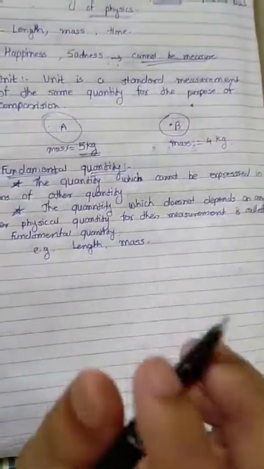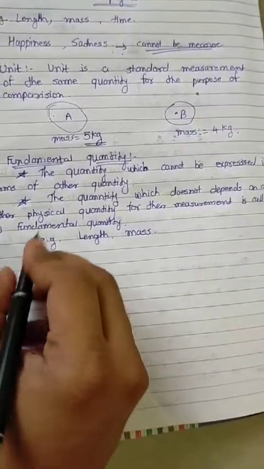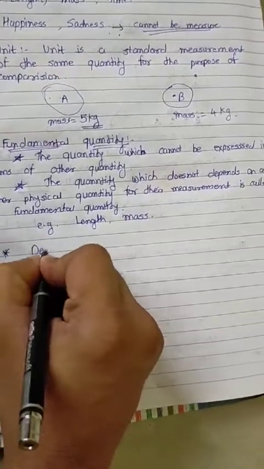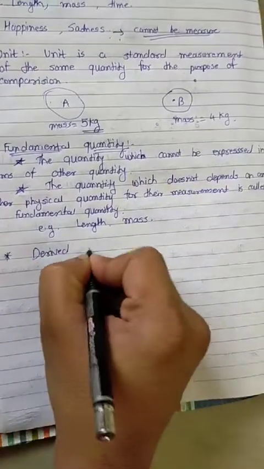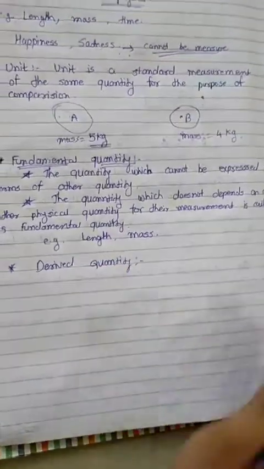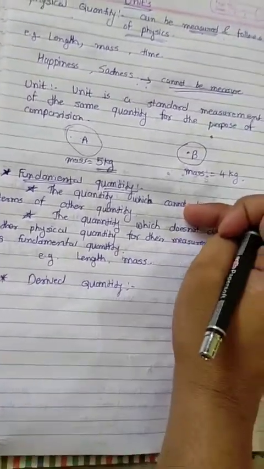Now second one is derived quantity. This quantity is opposite to the fundamental quantity.